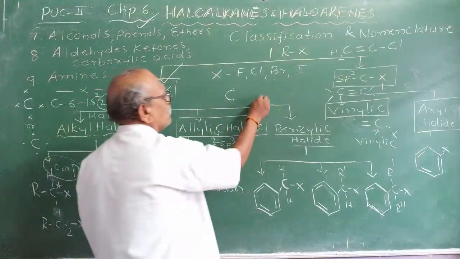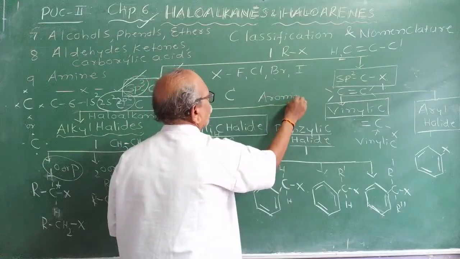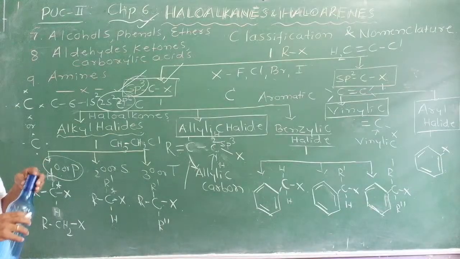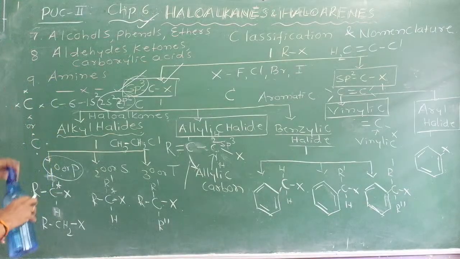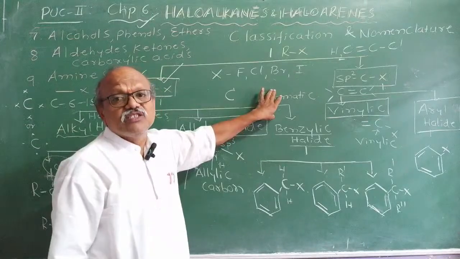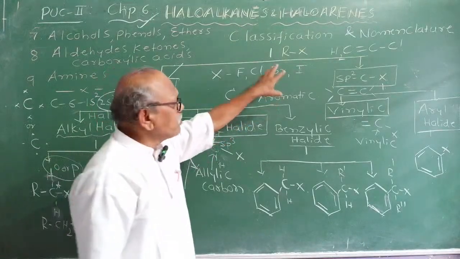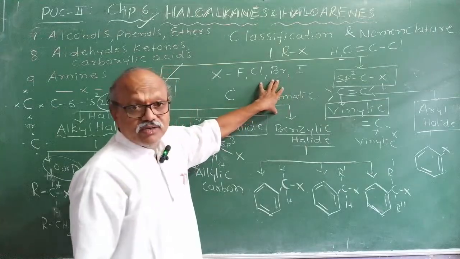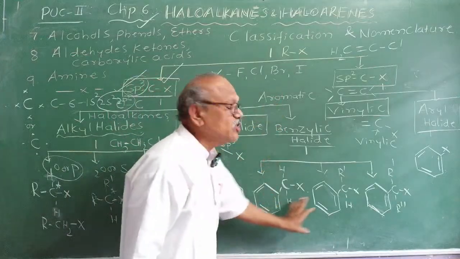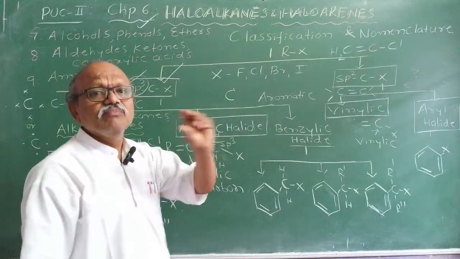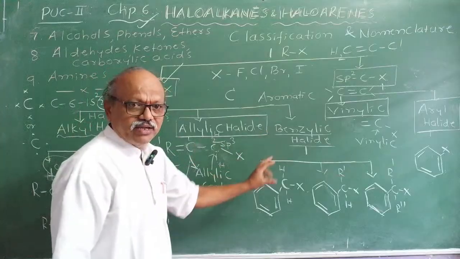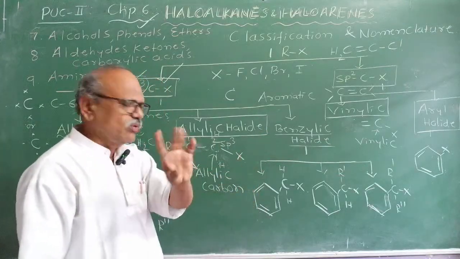What are aromatic hydrocarbons? You studied in the 11th standard. Aroma. The meaning of aroma is sweet and pleasant smelling. All perfumes and pleasant odored things, even those coming from the flowers, are aromatic. They contain at least one benzene ring. Naphthalene balls you are using, that is aromatic. Means they should contain at least one benzene ring.